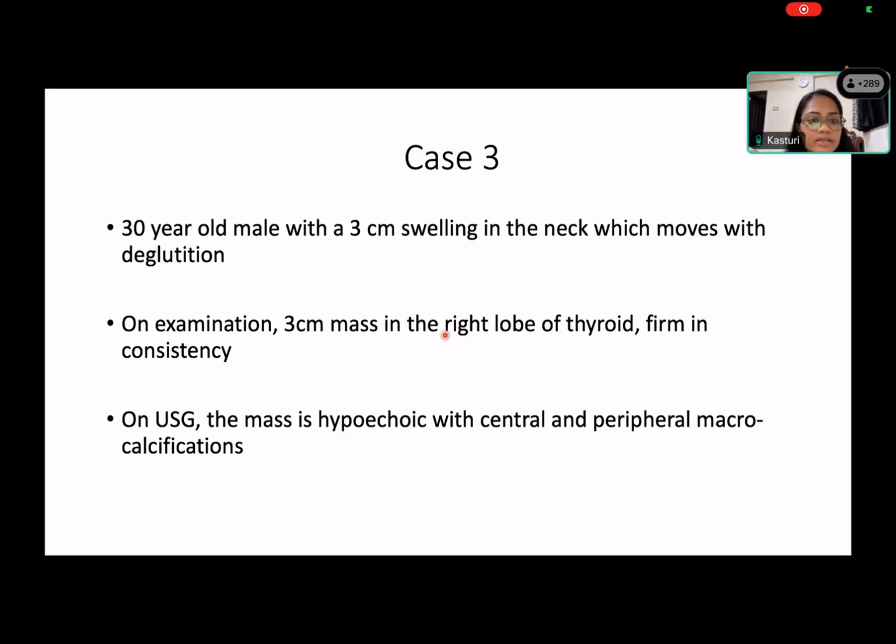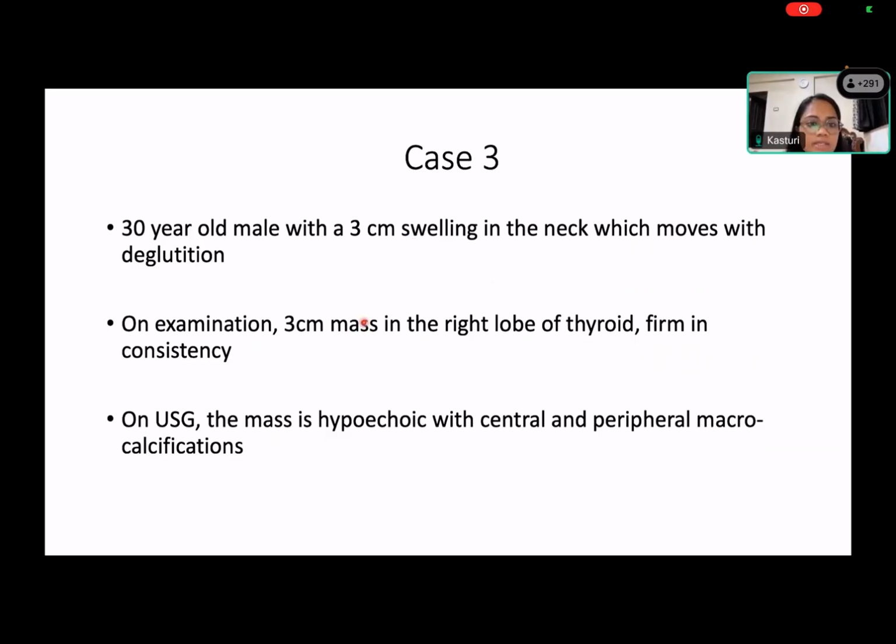A 30-year-old male with a 3 centimeter swelling in the neck, which moves with deglutition. What does this tell you about the site of the swelling? Thyroid. Correct. This is a very characteristic clinical finding of a swelling in the thyroid. So what you are looking at is a mass in the thyroid.